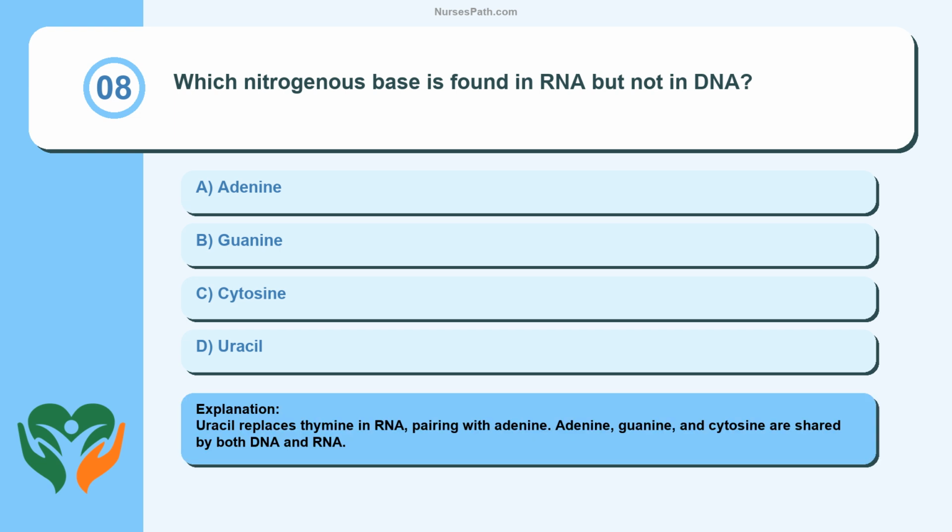Uracil replaces thymine in RNA, pairing with adenine. Adenine, guanine, and cytosine are shared by both DNA and RNA.